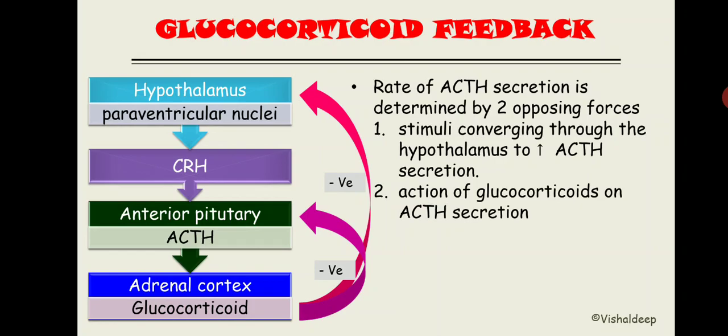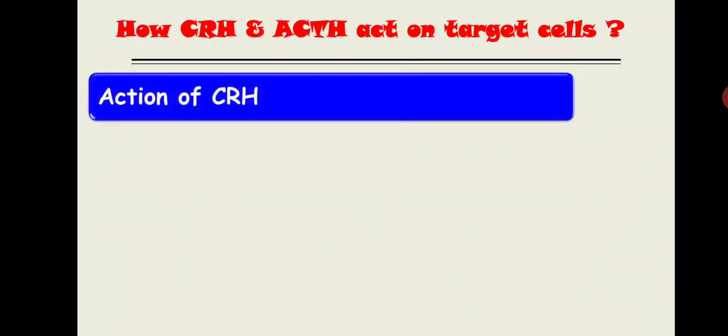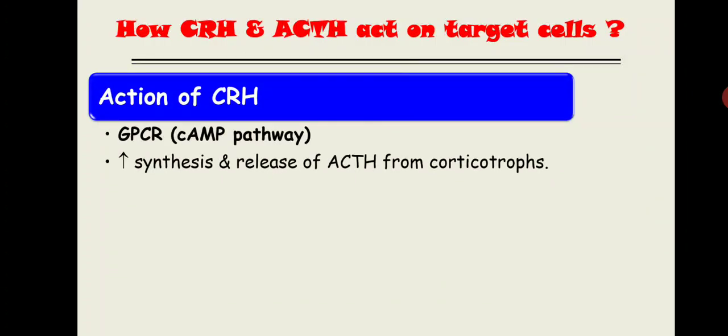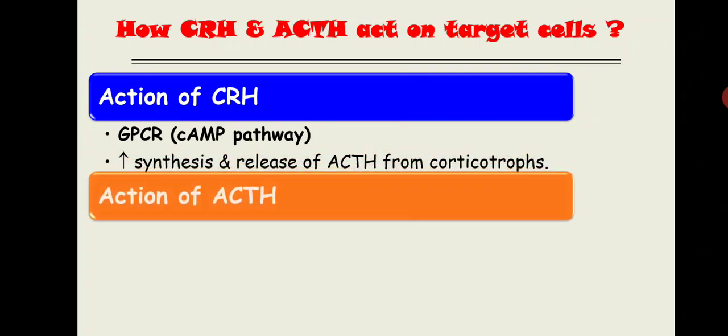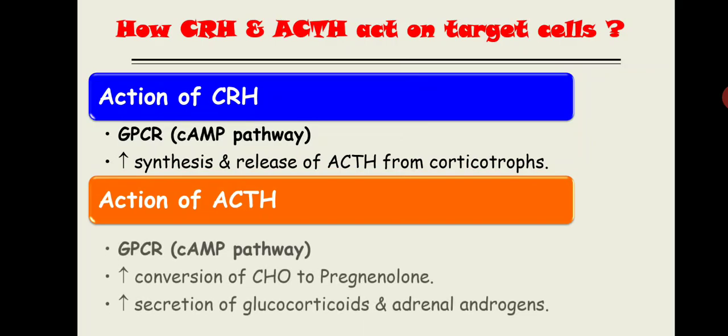Now how will this CRH and ACTH work on a target cell? Now, mechanism of action. We are not going to detail the mechanism of action because that is covered already in receptor and signaling. We are just mentioning the pathway. So the action of the CRH will use the cyclic AMP pathway, and it will eventually increase the synthesis and release of the ACTH from the corticotrope. Now as far as the action of the ACTH is concerned, again ACTH will also use the cyclic AMP pathway.